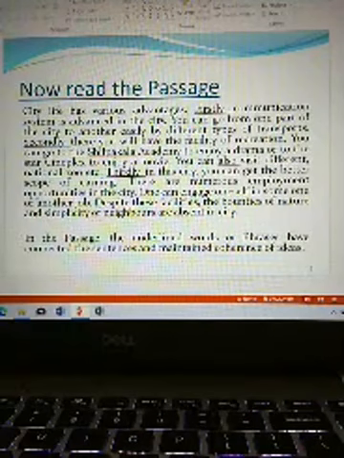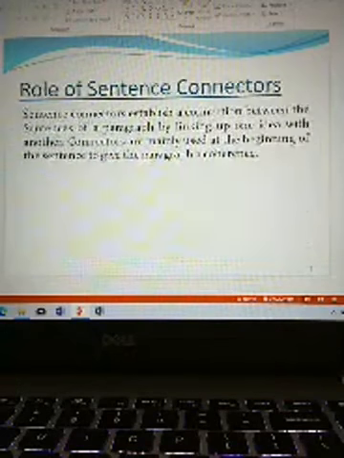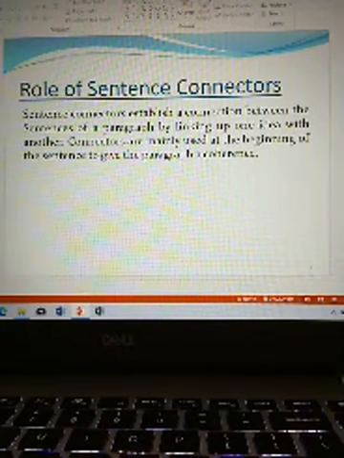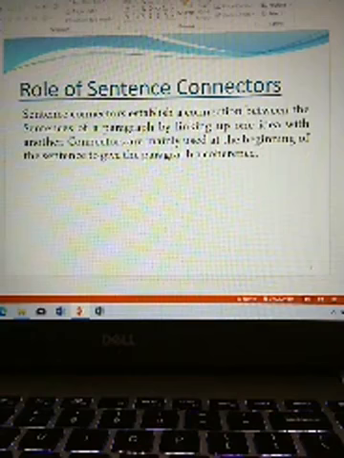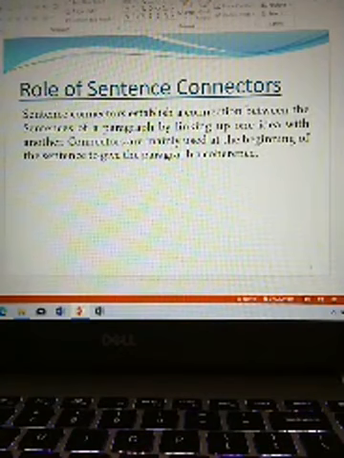Now we will see the role of sentence connectors. Sentence connectors establish a connection between the sentences of a paragraph by linking up one idea with another.